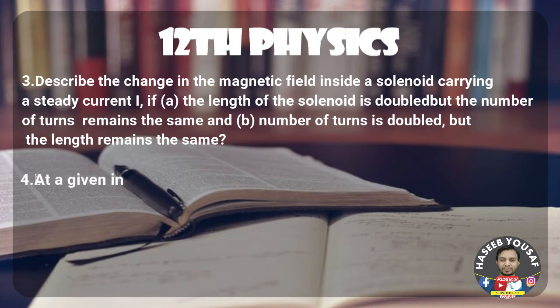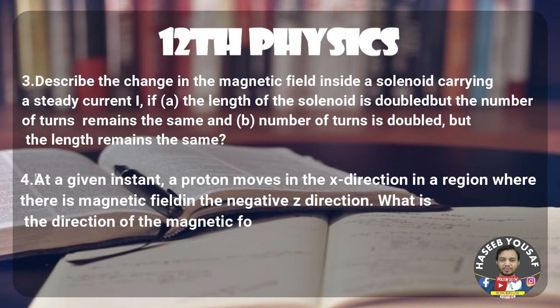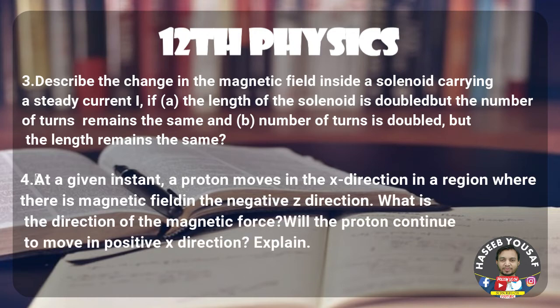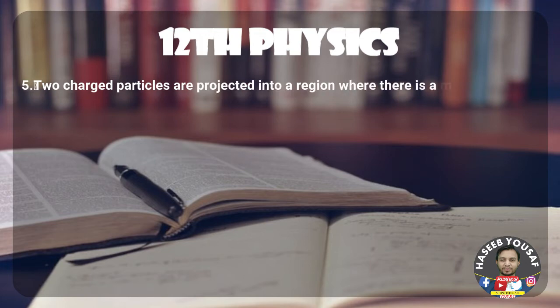Question number 4: At a given instant, protons move in the x direction in a region where there is a magnetic field in the negative z direction. What is the direction of the magnetic force? Will the proton continue to move in the positive x direction? Explain.